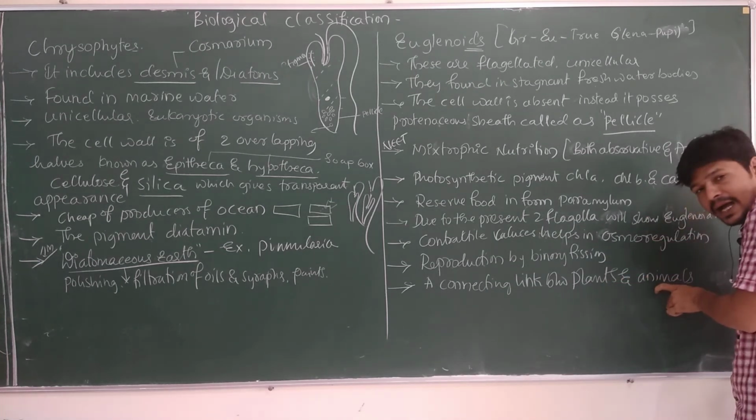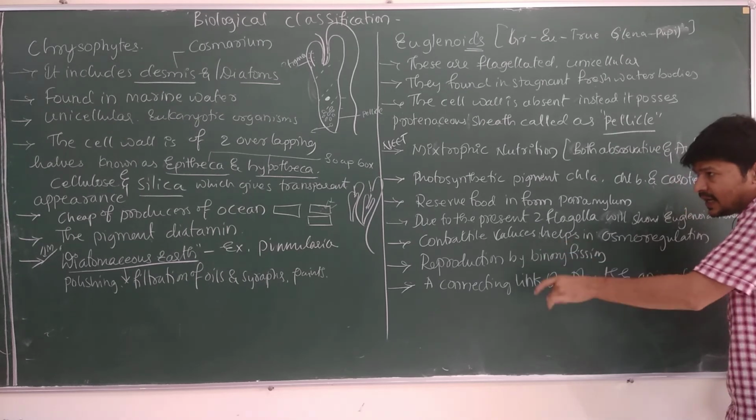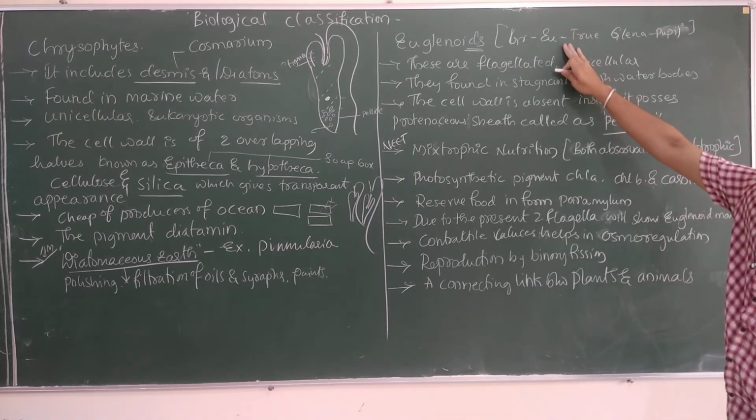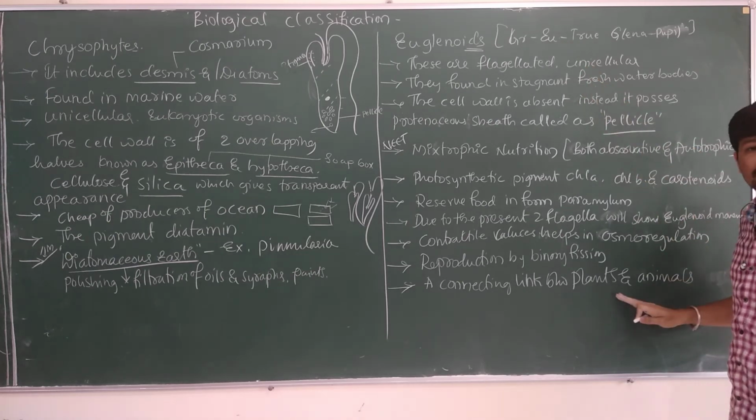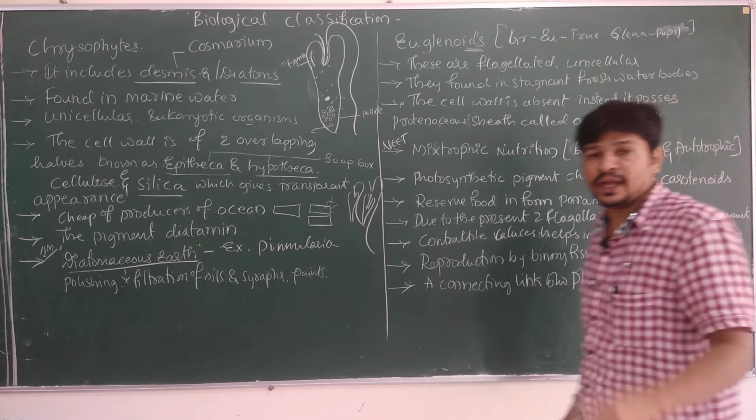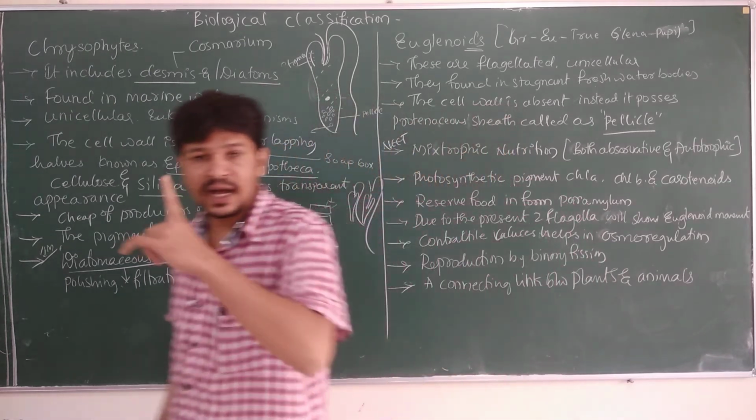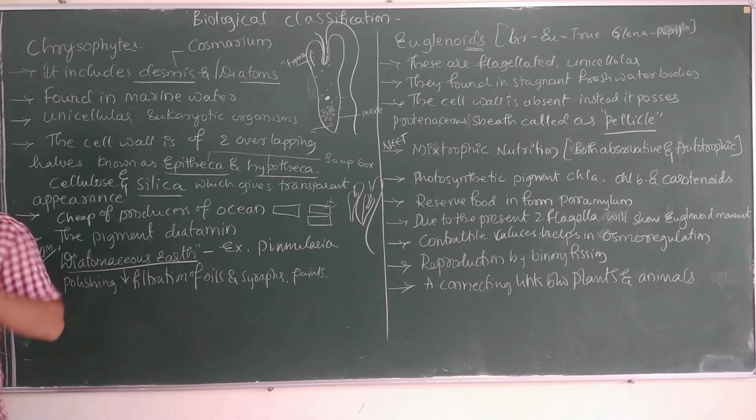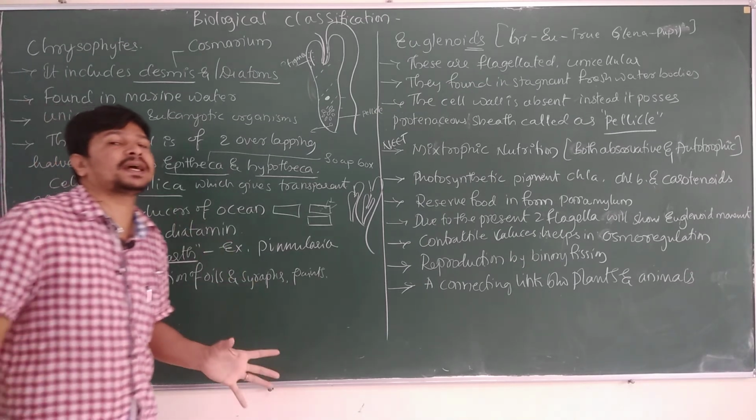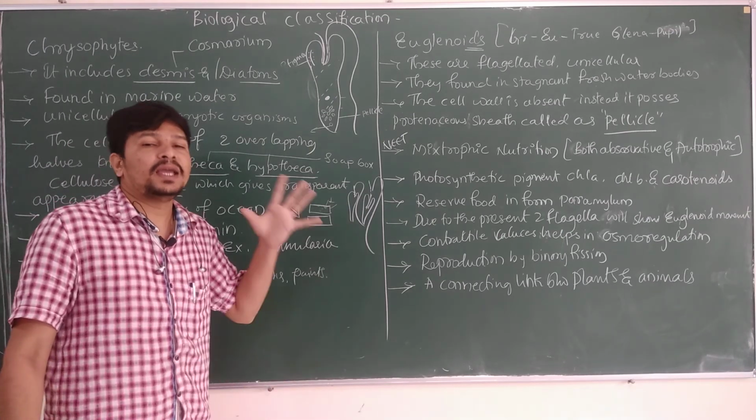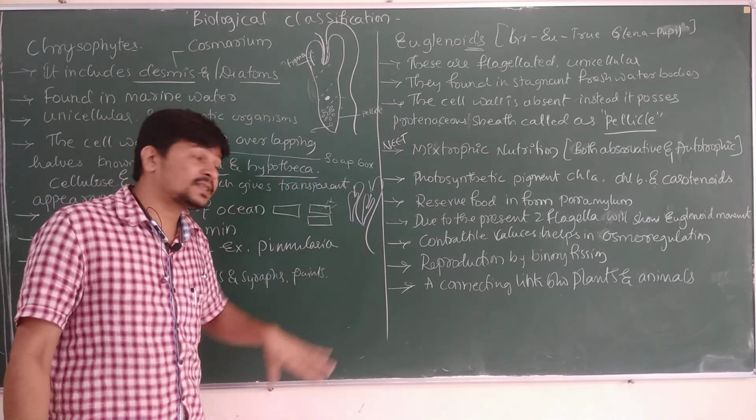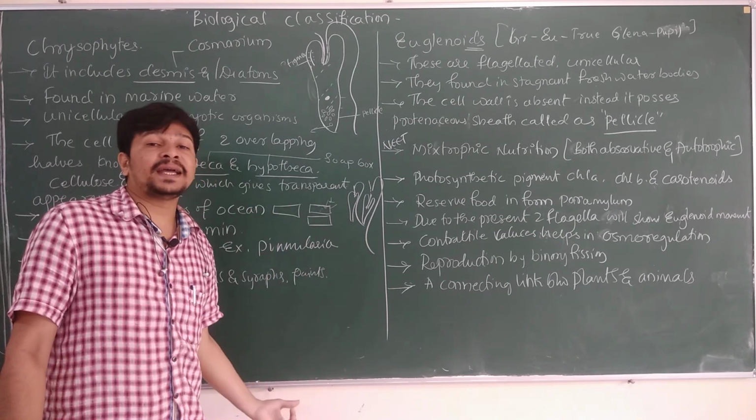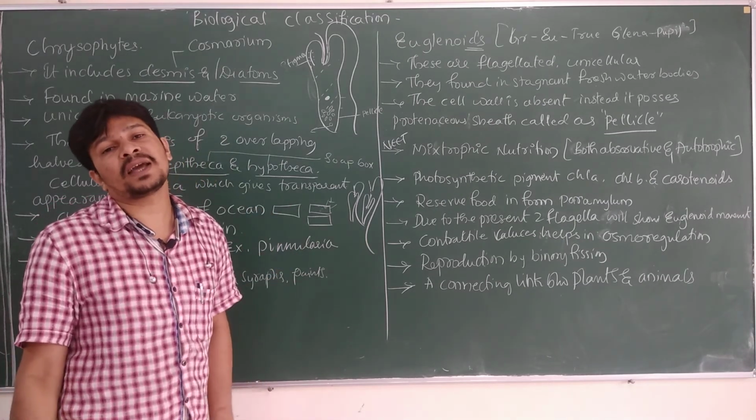The connecting link between the kingdom Animalia and the kingdom Plantae is Euglena. Remember this, it is important for competitive examinations. Euglena is the connecting link between Plantae and Animalia. Why? Because it possesses both plant characters as well as animal characters.